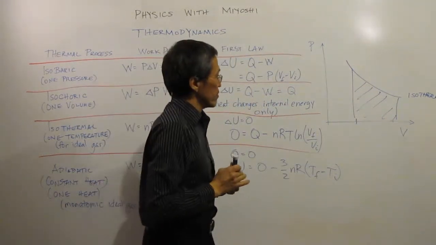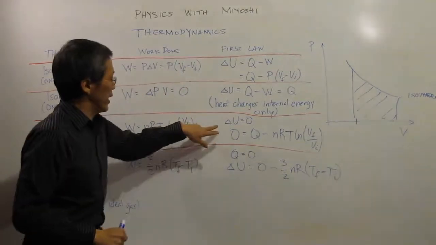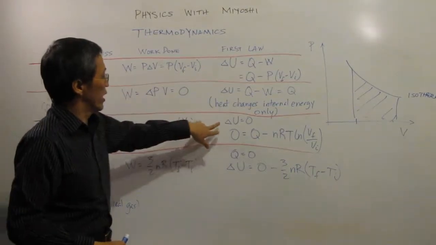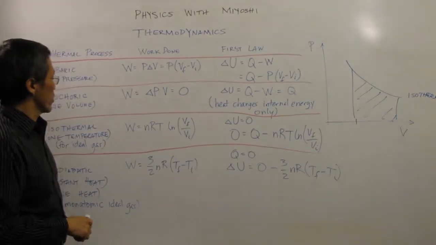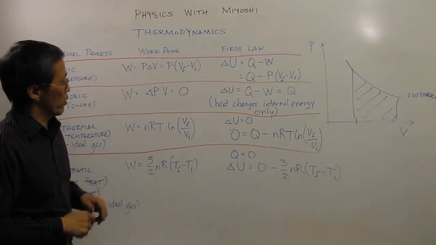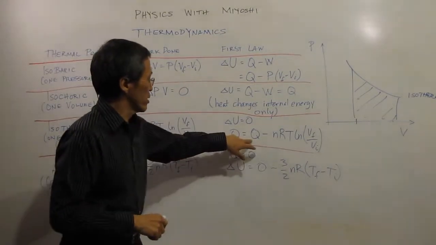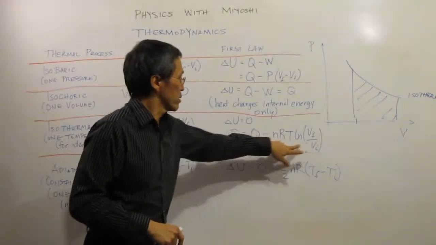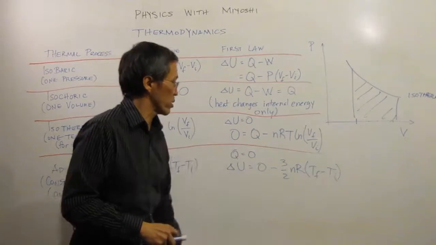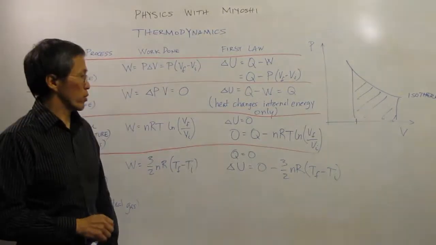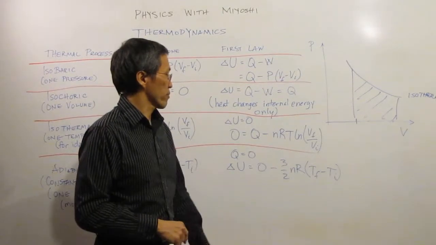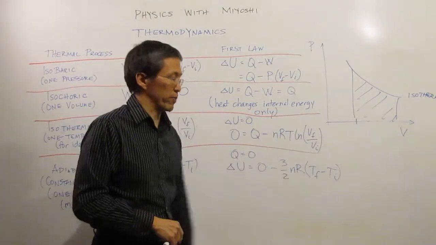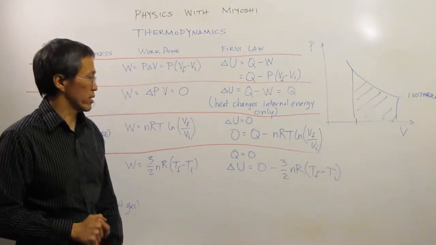And the change in my internal energy in this case is now going to be 0. So if 0 is my heat minus my work, then my heat and my work must be equal. So when I change my heat, that's work done, either to the system or away from the system, depending on what the signs are.